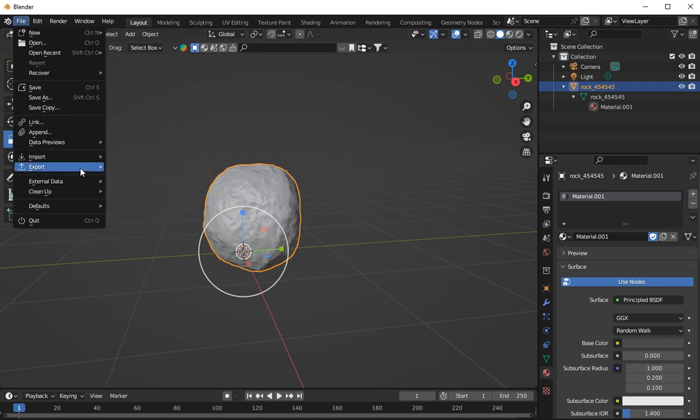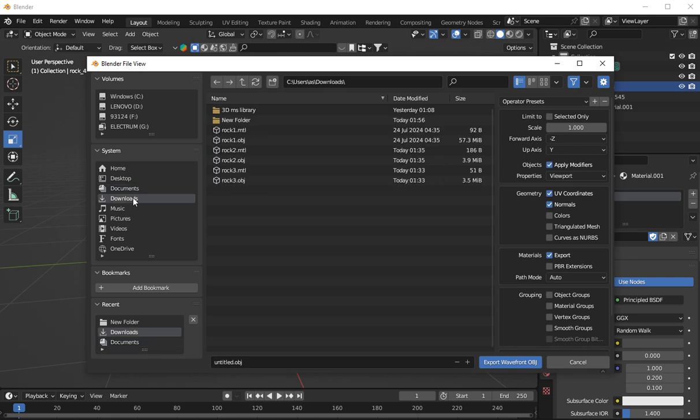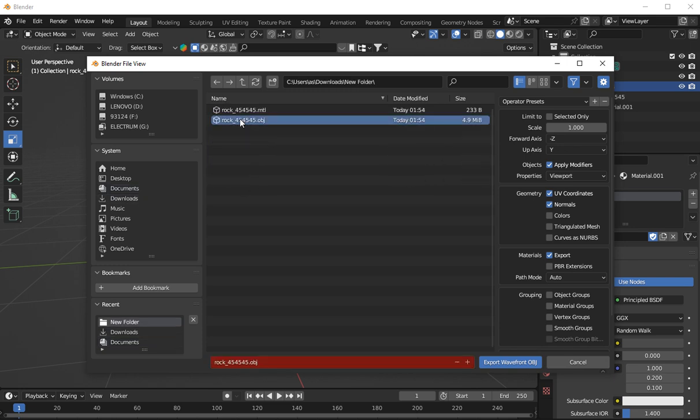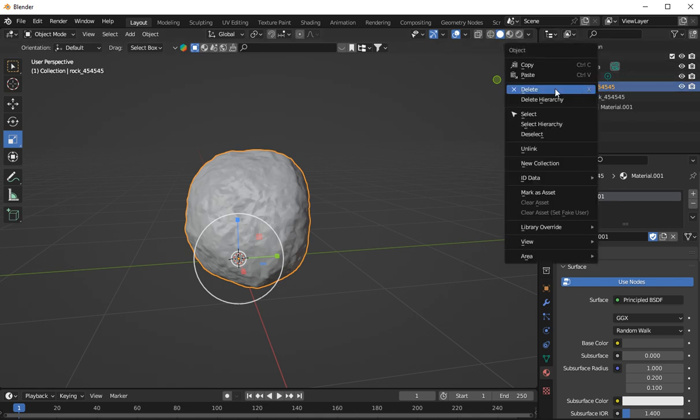Go here, export. Export it as an OBJ. Go back to your downloads. Go back to your new file. I'm going to import it in here so you know it's the same file. Delete that. Tick the boxes here. Tick the colour, keep the triangles. Ignore that. Tick these. Ignore the smooth for now. Click that. It's okay. Now we go in here and delete the rock.